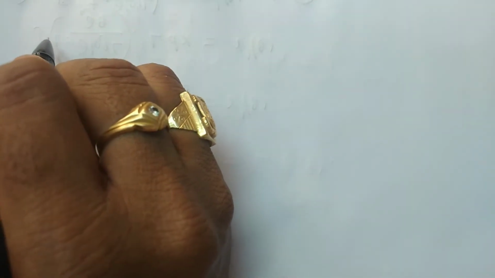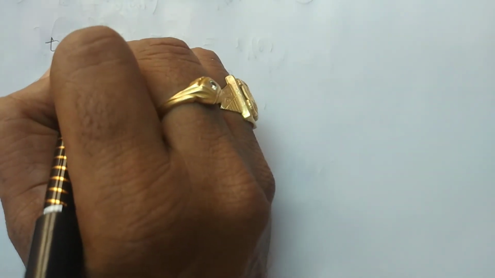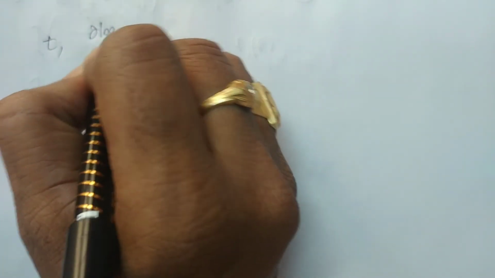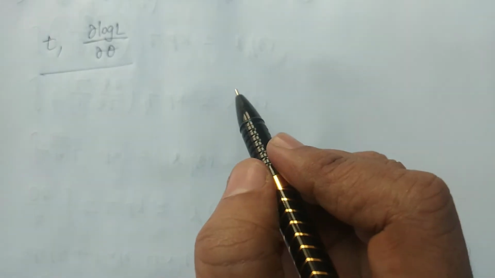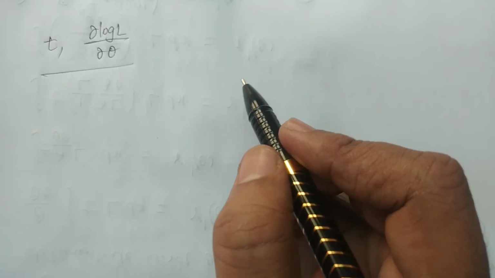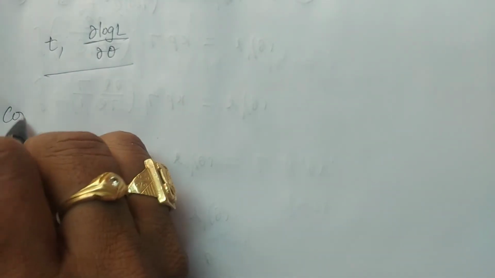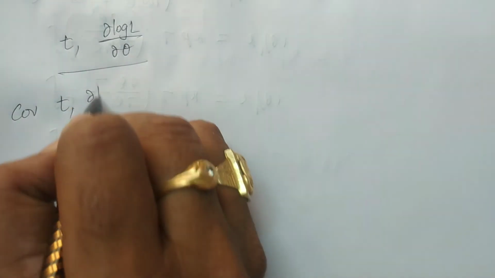Further, if you continue this, now you consider two particular variables. Let us consider one is t, another one is dou by dou theta of log L, that is dou log L by dou theta. These are the two variables. If you consider these, then I am calculating the covariance. That is covariance of t comma dou log L by dou theta.